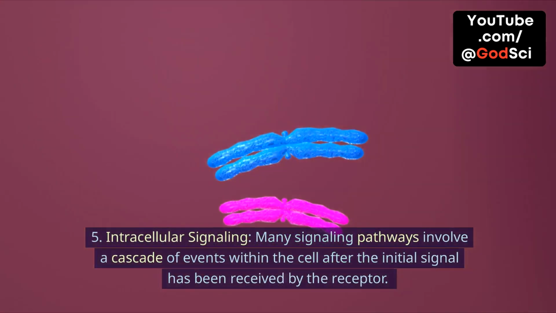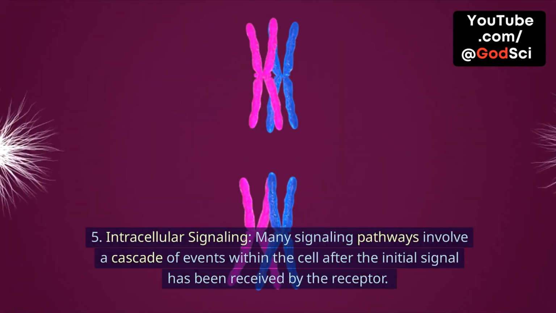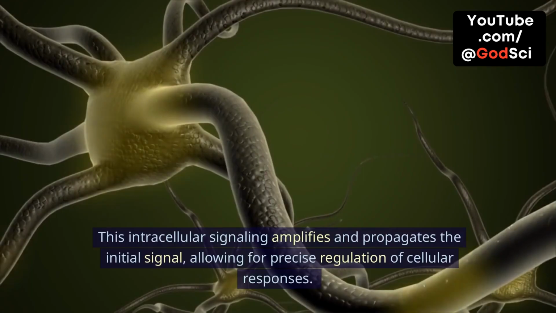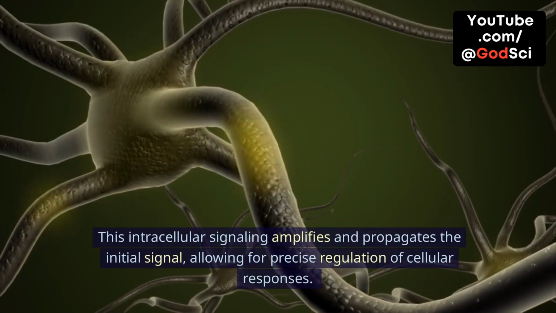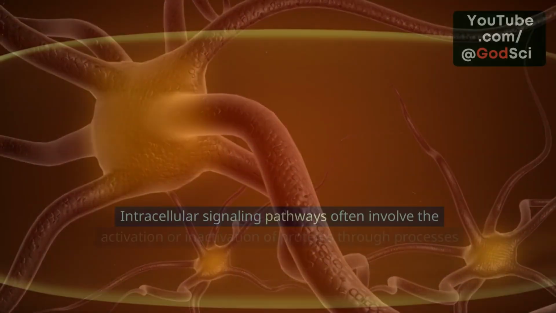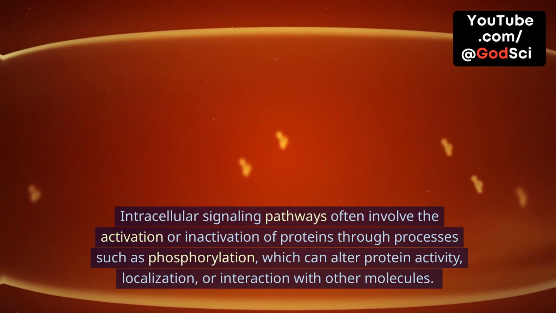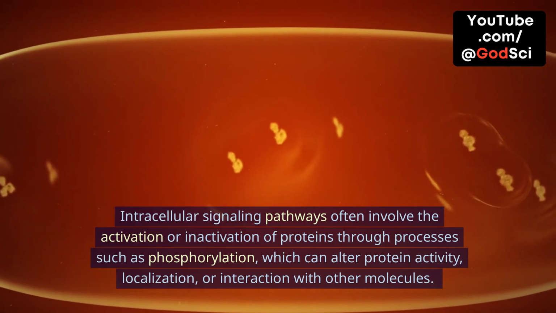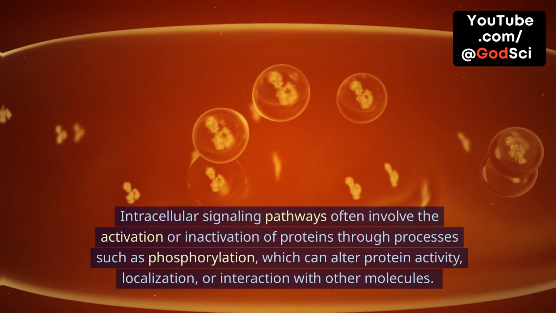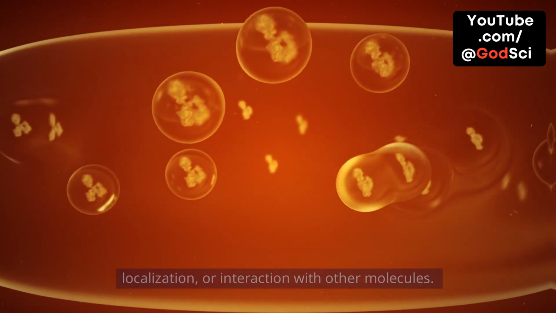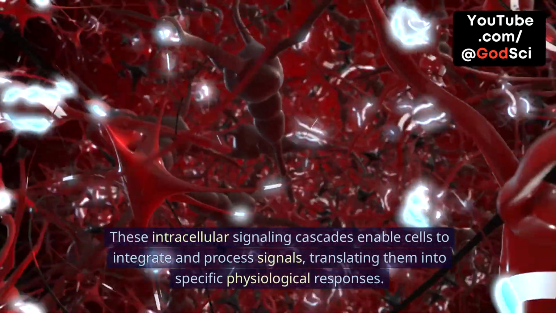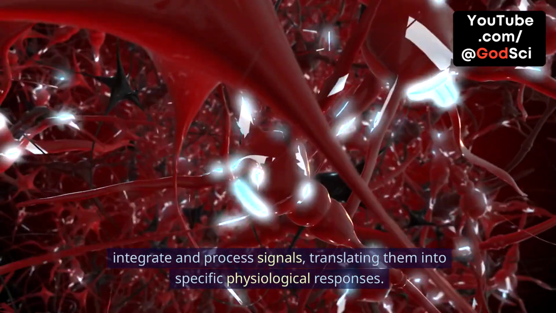5. Intracellular signaling. Many signaling pathways involve a cascade of events within the cell after the initial signal has been received by the receptor. This intracellular signaling amplifies and propagates the initial signal, allowing for precise regulation of cellular responses. Intracellular signaling pathways often involve the activation or inactivation of proteins through processes such as phosphorylation, which can alter protein activity, localization, or interaction with other molecules. These intracellular signaling cascades enable cells to integrate and process signals, translating them into specific physiological responses.